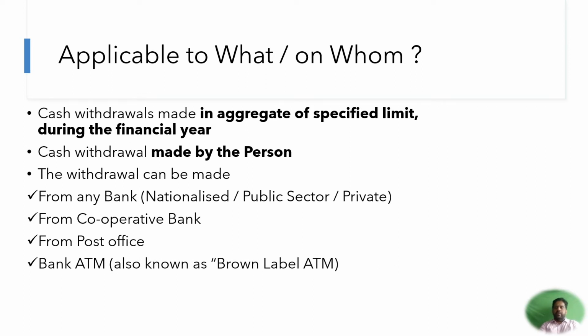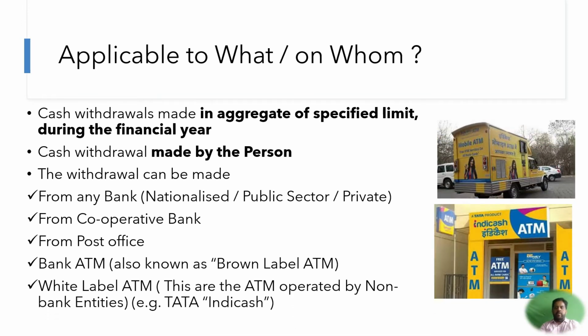Then the bank ATM, known as a brown label ATM. Now what is the meaning of the term brown label ATM? Whenever any ATM is of a specific bank, take for example State Bank of India, then that ATM of the State Bank of India is known as a brown label ATM in the commercial parlance. Or it can be a white label ATM. Now what is a white label ATM?